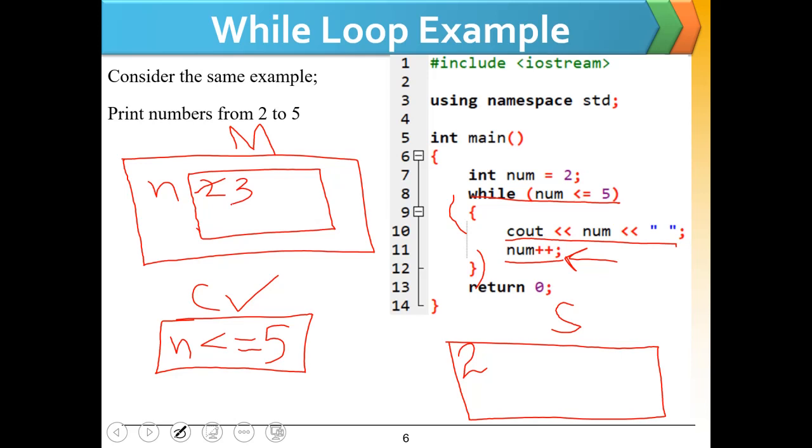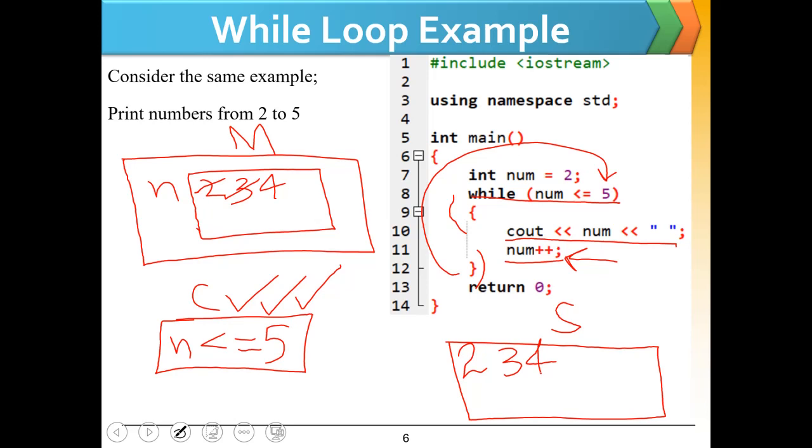So the loop body ends here, the condition will be checked again, and as num, or 3, is less than or equal to 5, which is true, the loop body will be executed again, and we will have 3 at the screen. Num variable will be updated to 4, and the loop condition will be checked again, which means that 4 is less than or equal to 5, which is true, so we will get 4 at the screen.